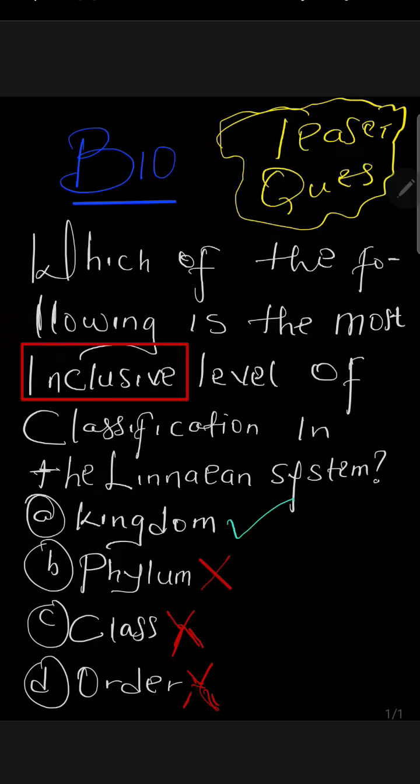And remember, if the question were reversed and you were asked which of them is the most exclusive, then you would pick the lowest one. So if we're to do that, we use Dear King Philip came over for good soup. According to the reading, the most exclusive here would have been order. You see that now? And the most inclusive here is kingdom, and that becomes my answer.